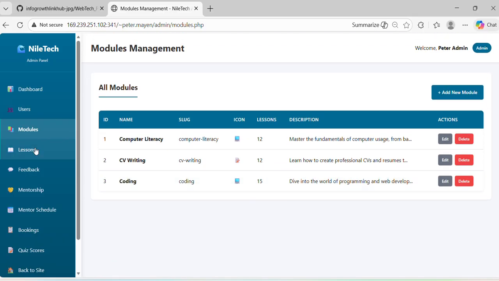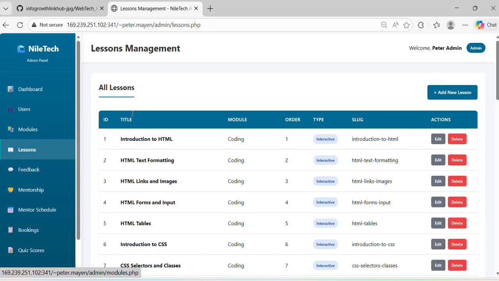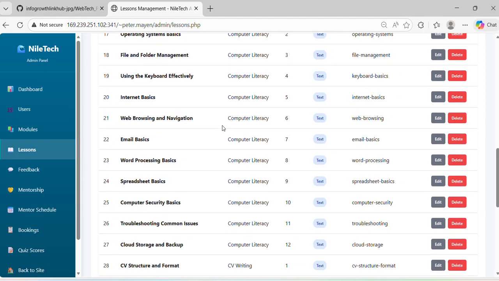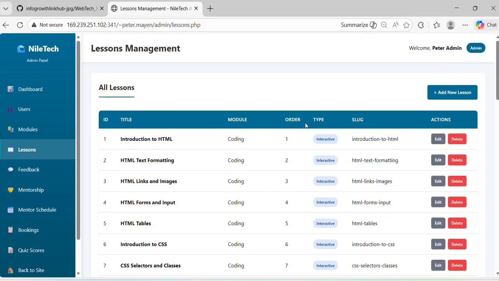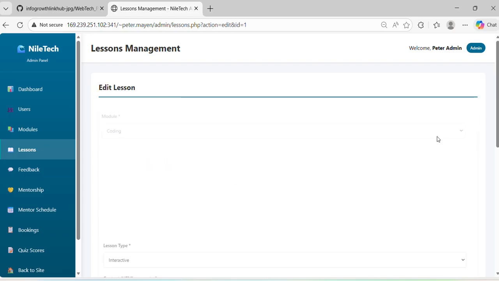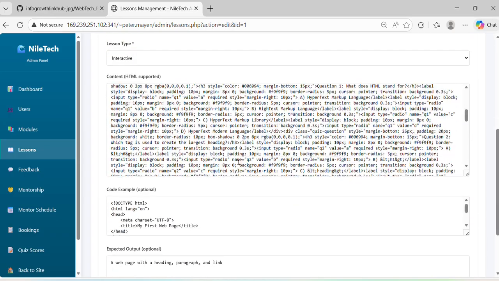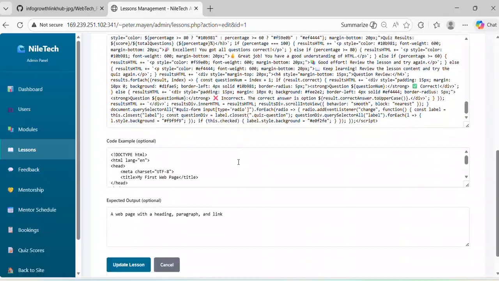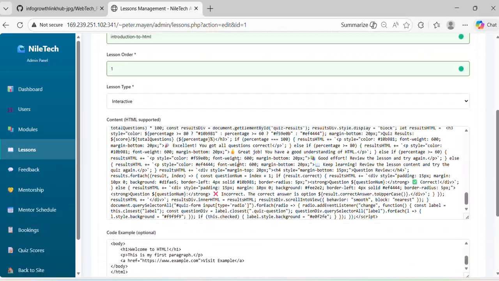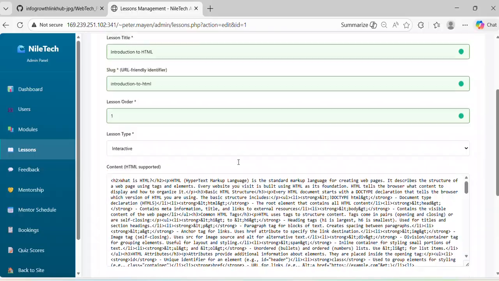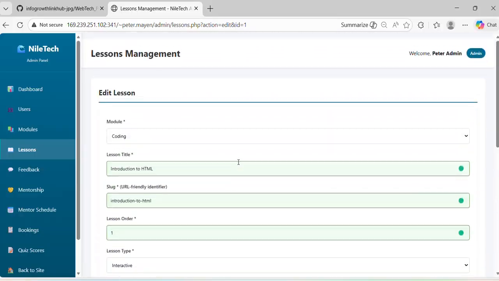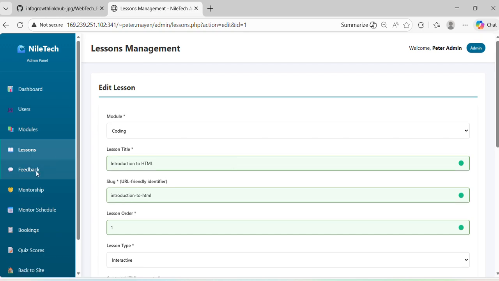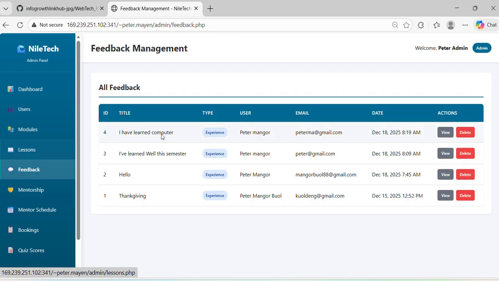Yes, we also have lessons. These are all the lessons from those 3 courses, and admin can also do the same, either to do some editing. This part is very important, and admin can work on this part, trying to make sure that it works perfectly. And then admin also has access to the feedback.